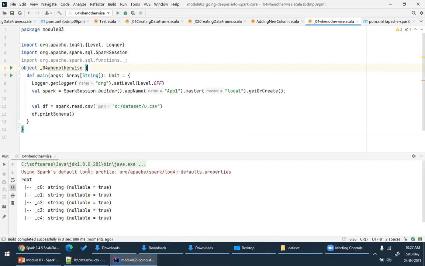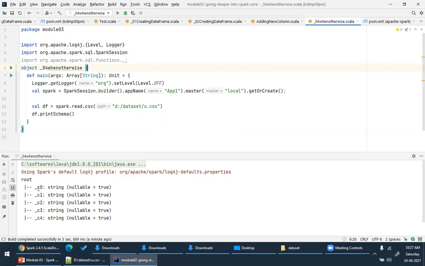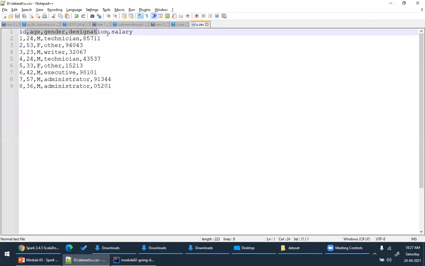Now if you see this very carefully, it did not infer the schema. Please look at this here. It has taken the column names as underscore C0, underscore C1. It has taken whatever is mentioned here. This is very, very important. So I have to specify that this data set has a header, correct?